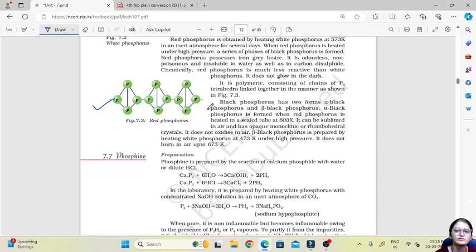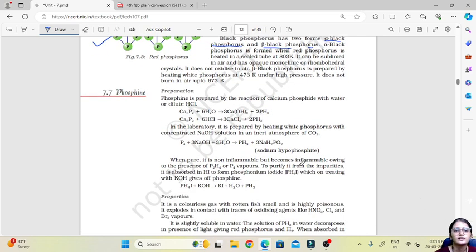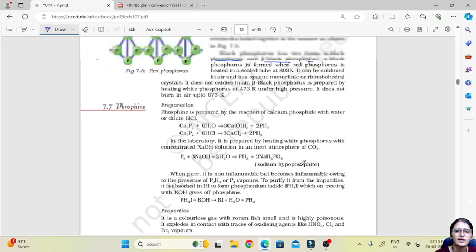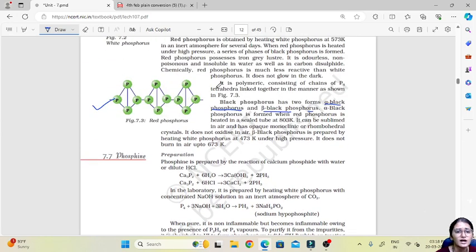Then about black phosphorus, it has two forms, alpha black and beta black. Now alpha black phosphorus is formed when red phosphorus is heated in a sealed tube at 803 Kelvin, and beta black phosphorus is prepared by heating white phosphorus at 473 Kelvin under high pressure. It does not burn in air up to 673 Kelvin. So this is how black phosphorus is formed.